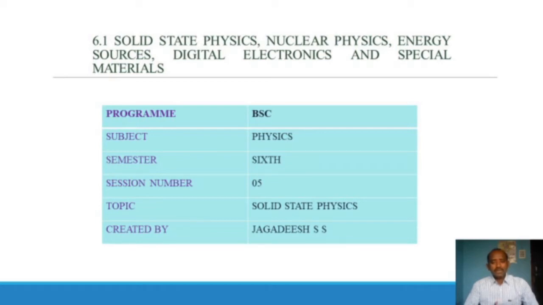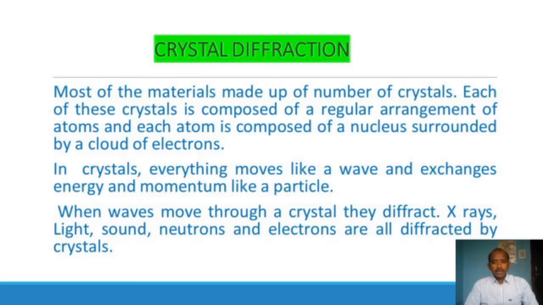In today's session we will discuss X-ray diffraction and Bragg's law. So first we have to know what crystal diffraction is. Here we know that all materials are made up of crystals, and each crystal is composed of a regular arrangement of atoms, and each atom is composed of a nucleus, which is surrounded by electrons. The electrons are revolving around the nucleus in circular or elliptical orbits.